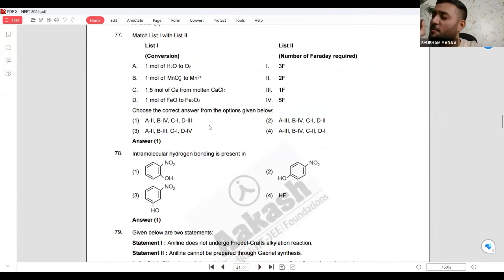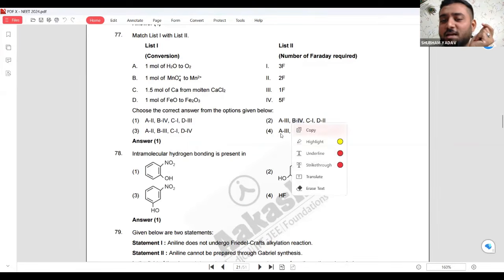Just see the options. From options also you can solve some of the questions. How to see the options? Now see, these kinds of questions are there. Either A will be 2 or 3. So you can see in the 4 options, A is either 2 or 3. B, see now, B is 4 in 3 options.